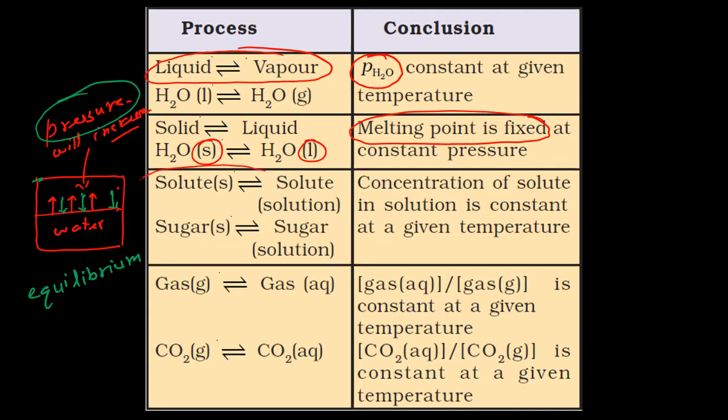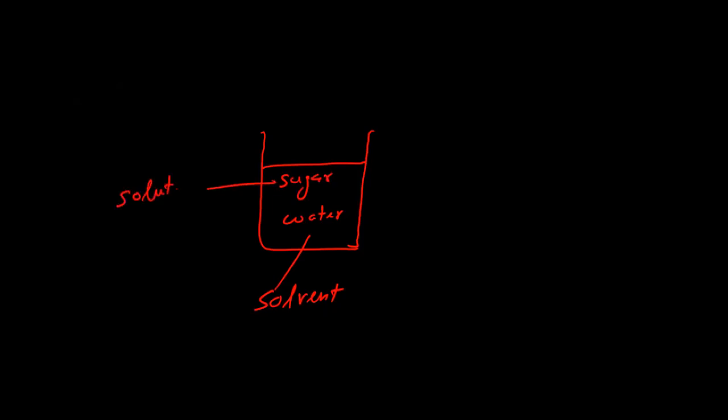Solute solution equilibrium means suppose you are dissolving some sugar. Now it is a very important phenomenon here. Suppose you have a solution of sugar, and you have water as solvent and sugar as solute. Suppose this is a saturated solution. Equilibrium will occur when it is a saturated solution.